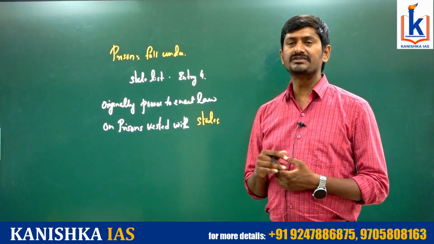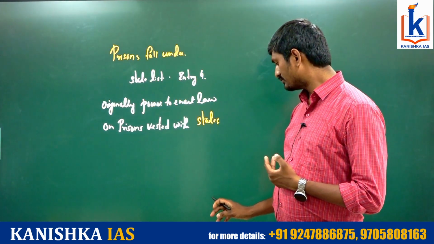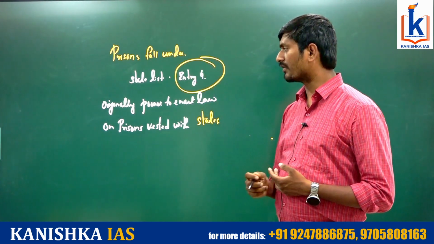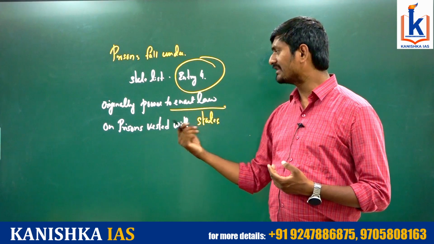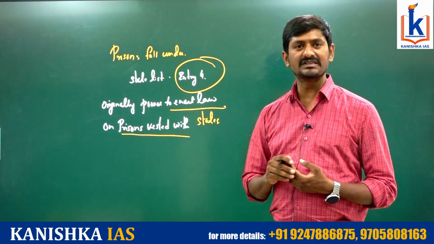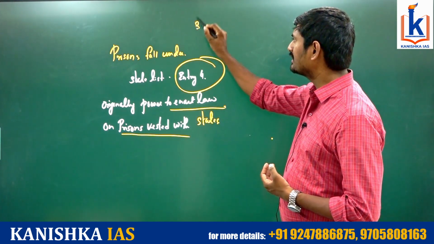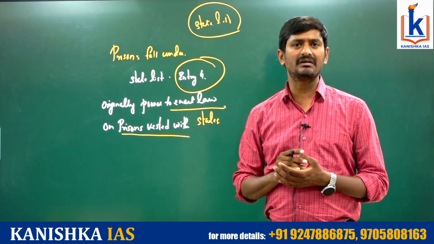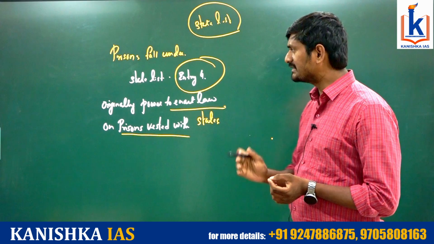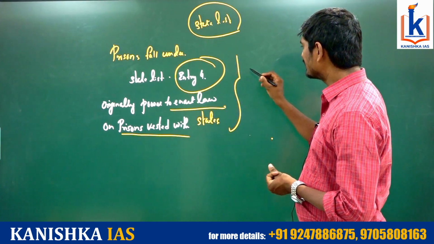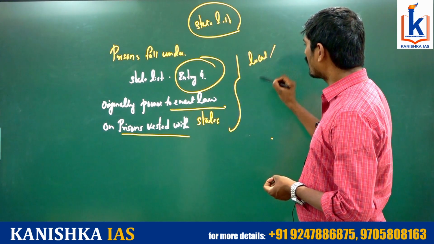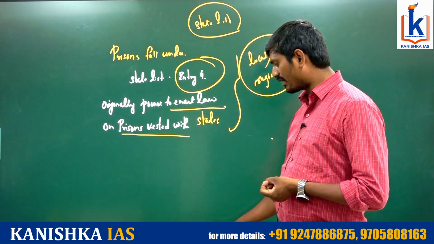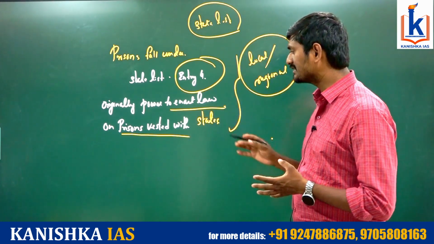In fact, prisons fall under the state list, particularly under entry number 4. So originally this power to enact laws on prisons is vested with the states themselves. Why? Because this falls under the state list. You need to remember this by logic. Basically, the state list contains the matters which are of local or regional importance. Any matter which is local or regional in importance will fall under the state list.